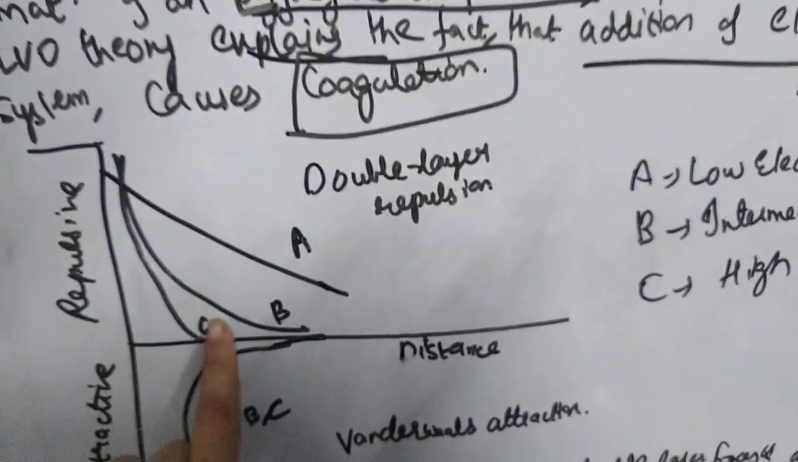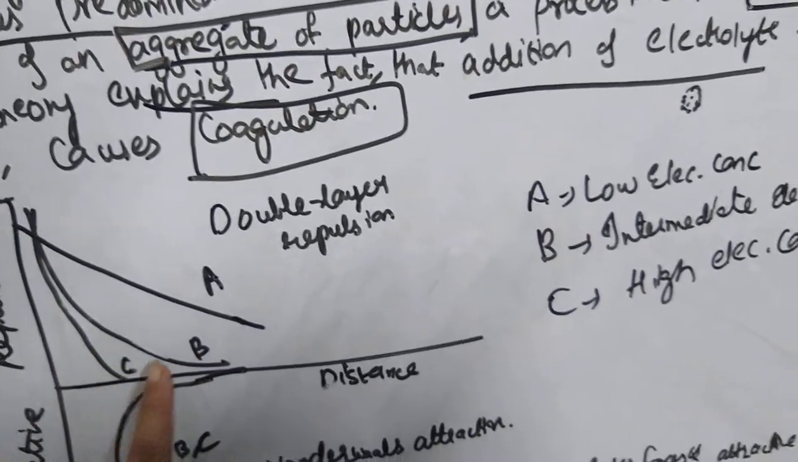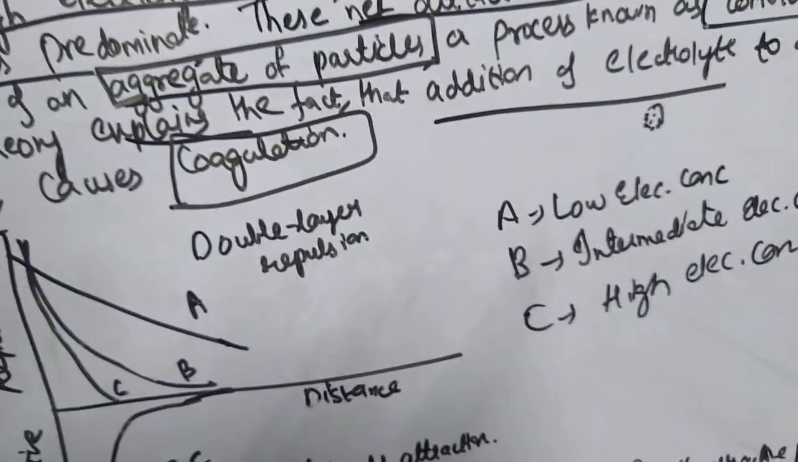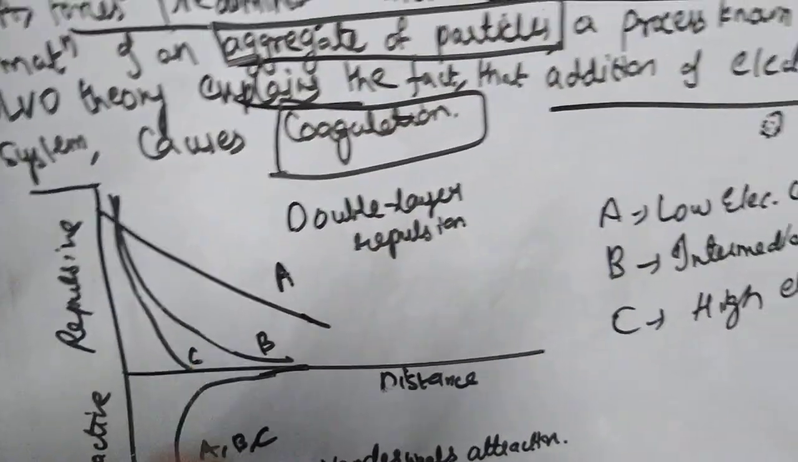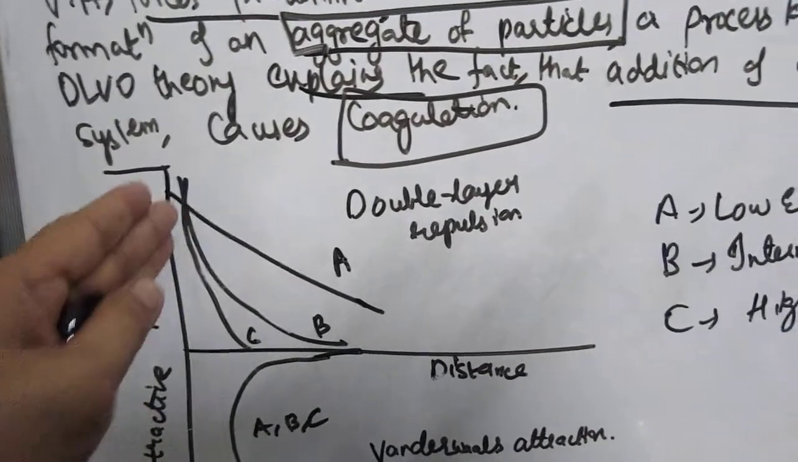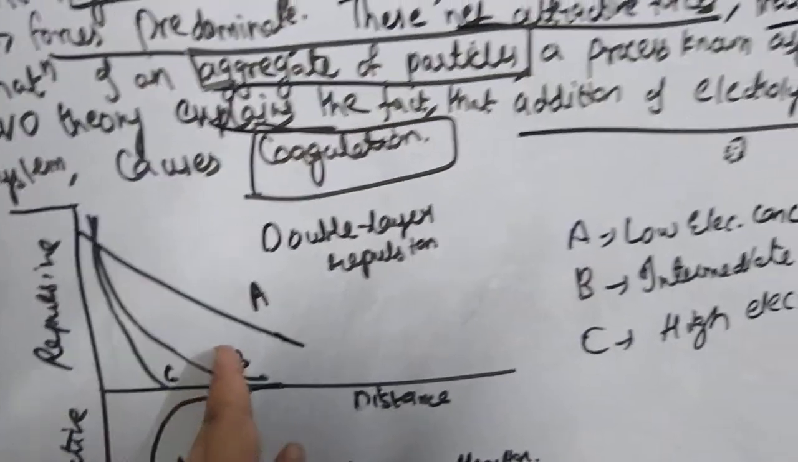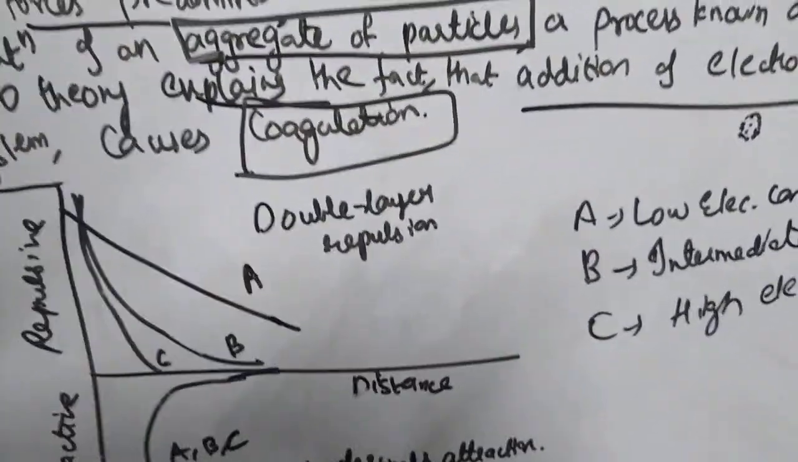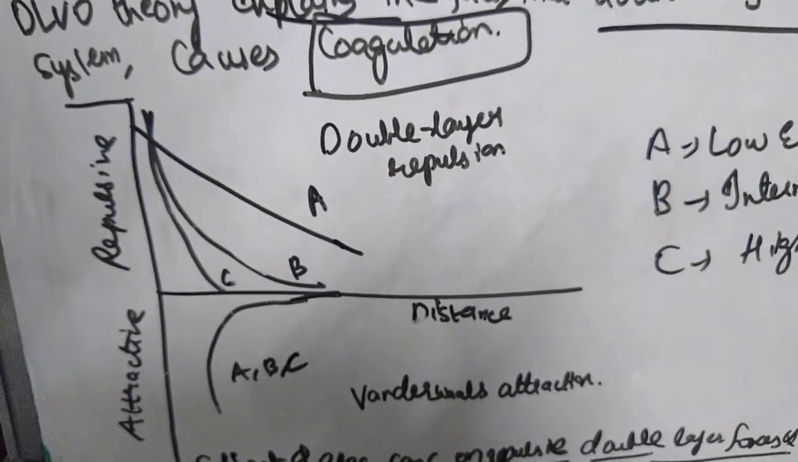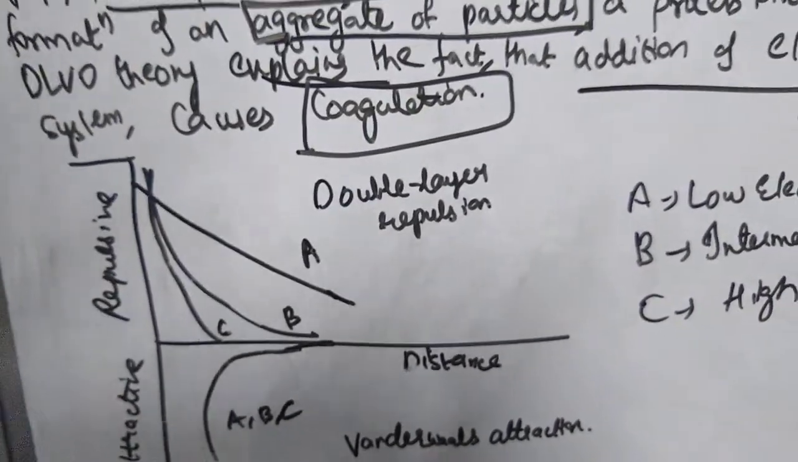At B, intermediate electrolyte concentration, again the repulsive forces are more than the attractive forces. But at high electrolyte concentration, what is happening? Yes, repulsive forces are greatly reduced, whereas here attractive forces predominate. So these attractive forces will cause the particles to attract each other, and they will form an aggregate which is